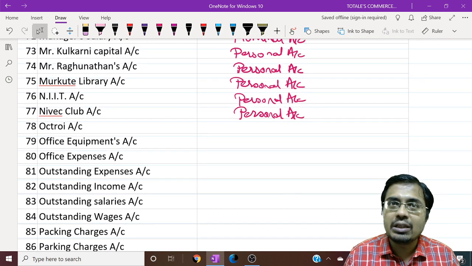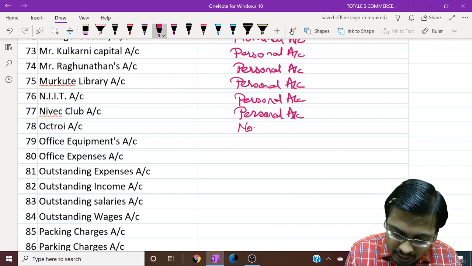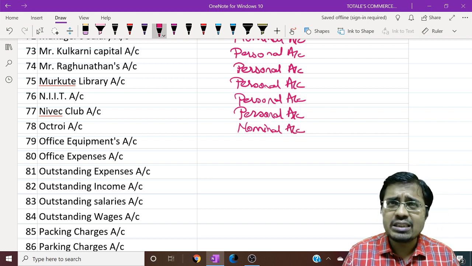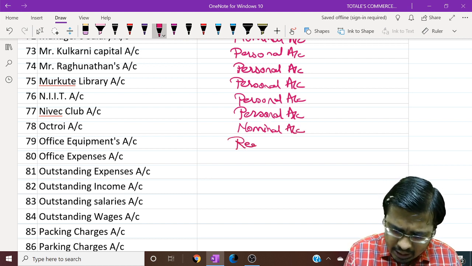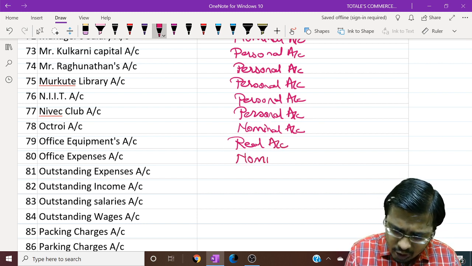Octroi is an expense. It is a tax for bringing in goods into a city, so it is a nominal account. Office equipments are things, so it is real. Tangible, real. Office expenses are nominal.